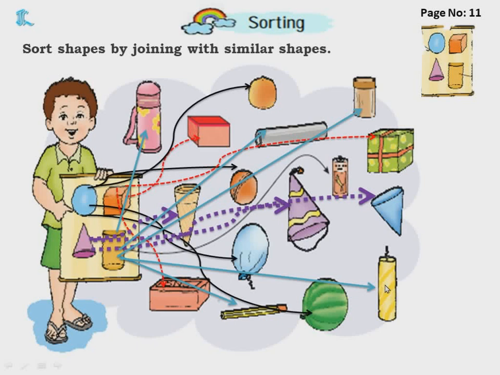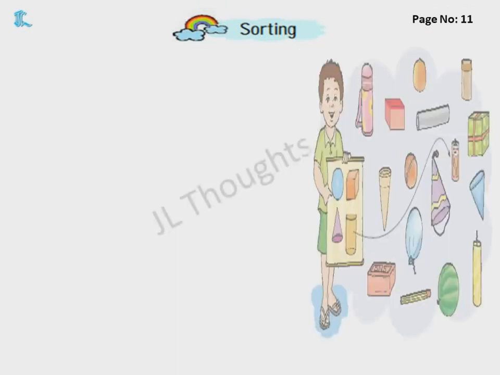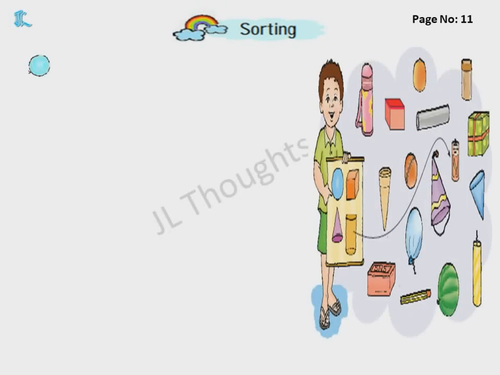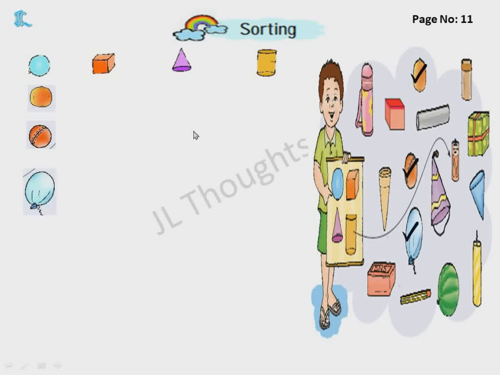Seeing this, you may be a little confused about how to match. So that's why I have kept here 4 rows in which we can match it. First, in this column, you will put the circle shape. Next, all the dice shapes, that is box shaped, cone shaped, and cylinder shape, we will place here. Now first coming to circles: orange, yes. Next, ball, balloon, watermelon. Did we match all the circle shapes into circle?